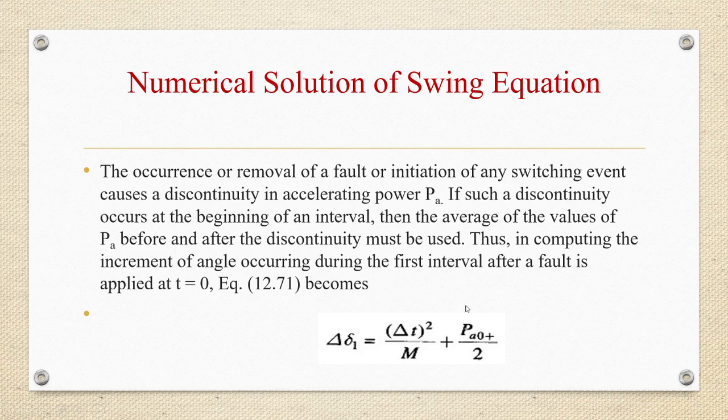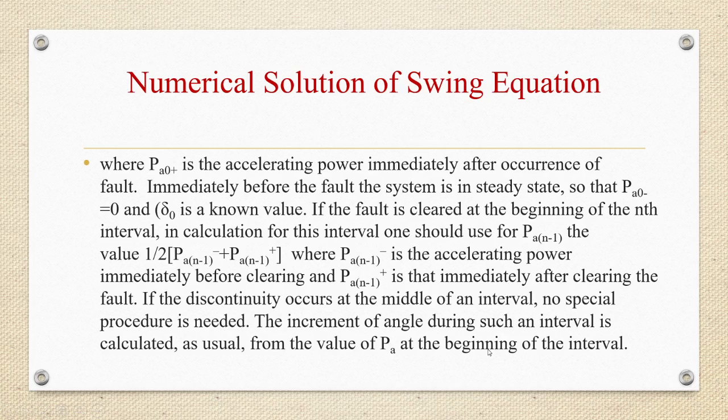We are now introducing a new term here called Pa0+, where Pa0+ is the accelerating power immediately after occurrence of the fault. So immediately before the fault, the system is in steady state, so Pa0- is equal to 0. And δ0 is a known value.